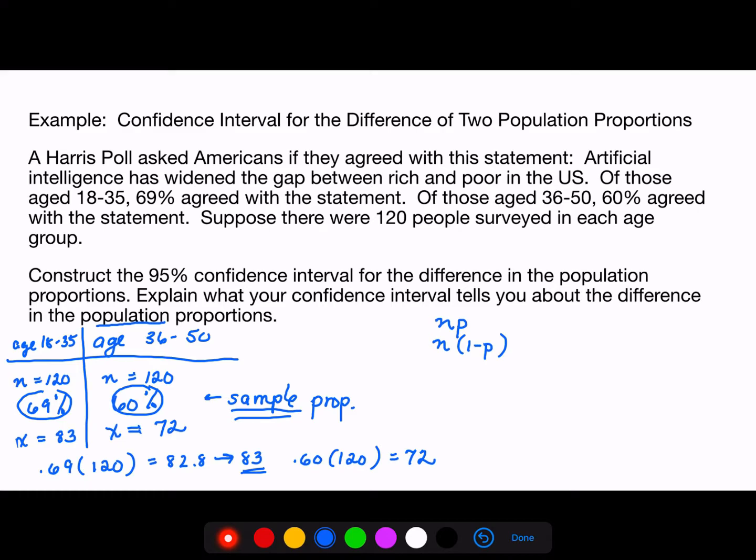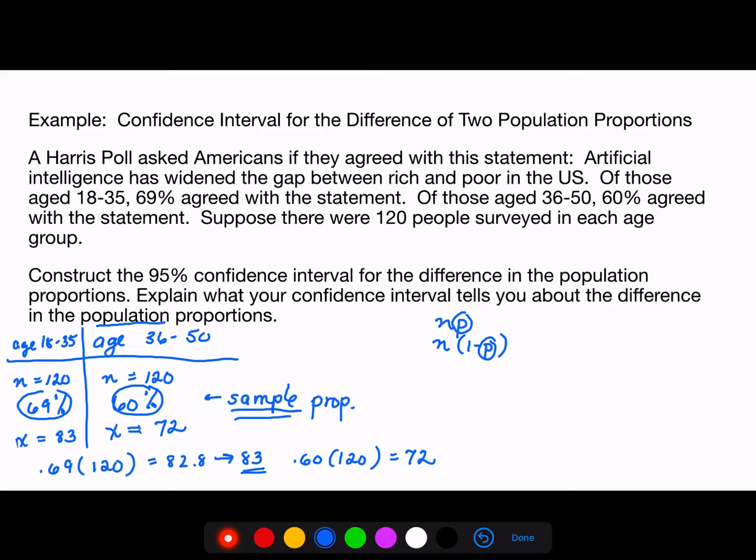Now, p is a population proportion, but in this case, we don't have a population proportion. We have two sample proportions. So what we do is we take the information in the problem and pool it together to come up with a number that we're going to use to see if we can use the central limit theorem. I'll show you how that's done.